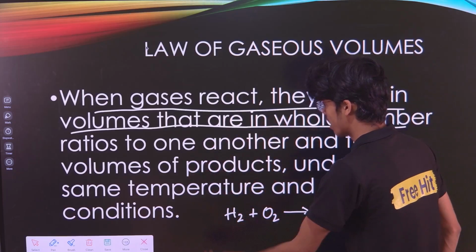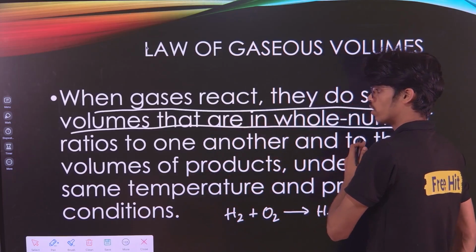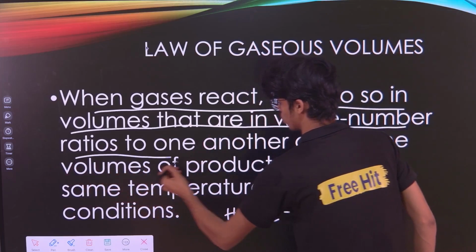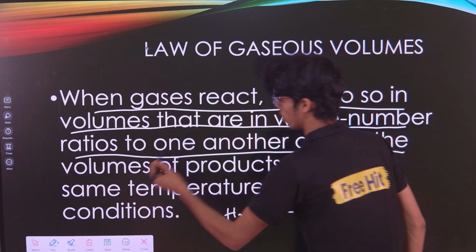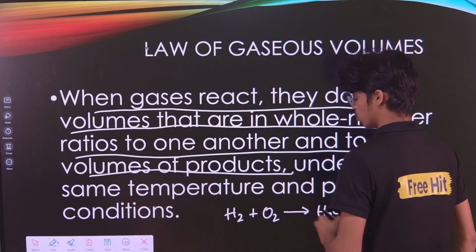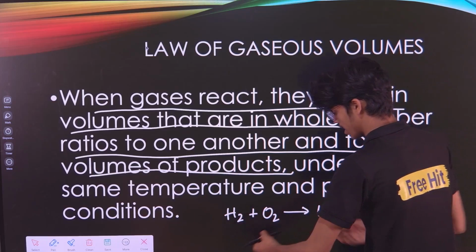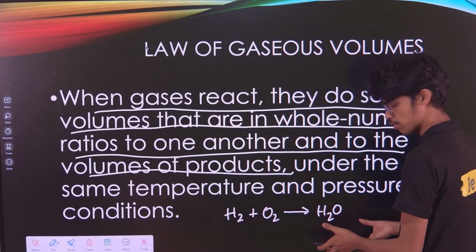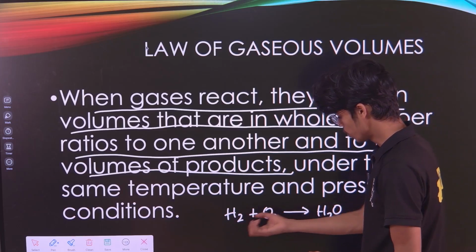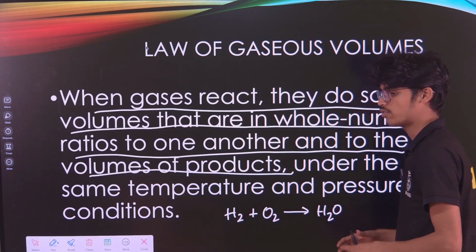When these gases are reacting, they do so in whole number ratios to one another and to the volumes of the products. So when these elements react with each other to form a compound, they do it in a whole number ratio of their volumes.